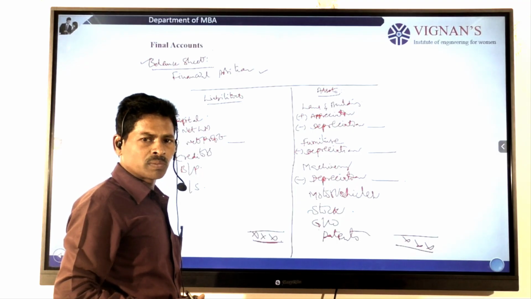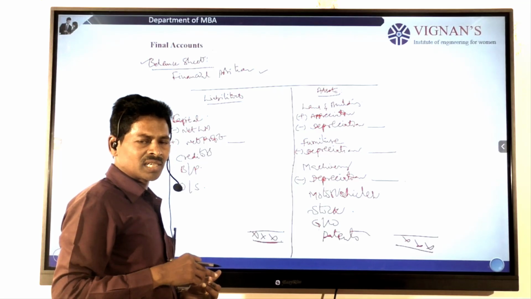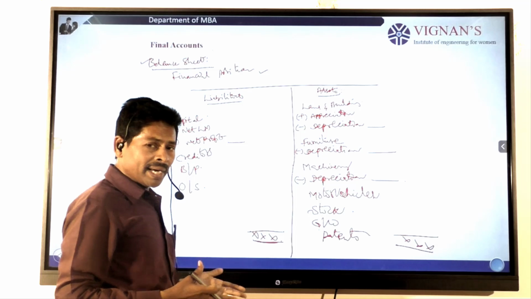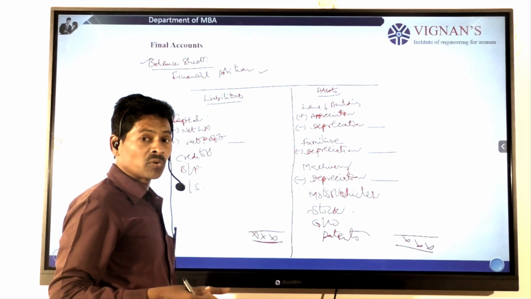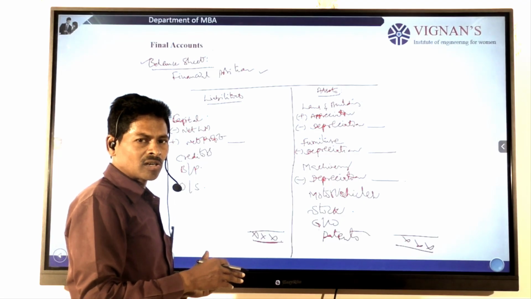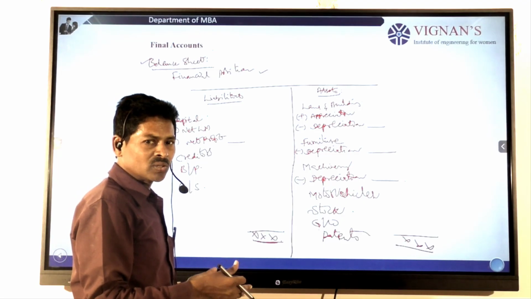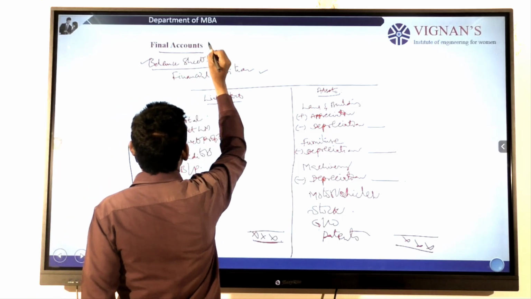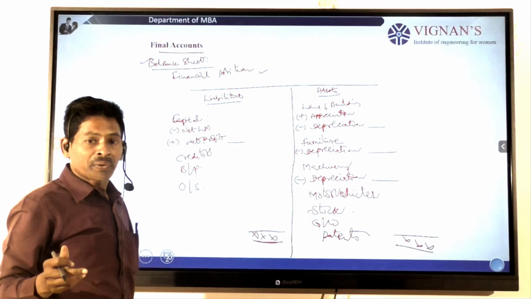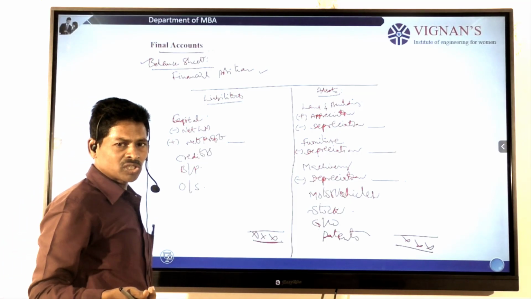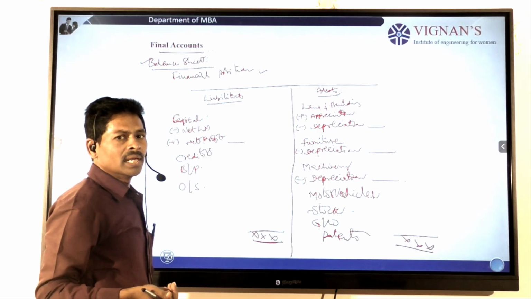Final accounts are prepared not only in large scale industries, but also in small scale or medium scale ones. Every business organization should know how much profit they are earning or how much loss they are incurring. That exactly comes under the final accounts. Final accounts are prepared at the end of the accounting period, generally either 31st March or 31st December.